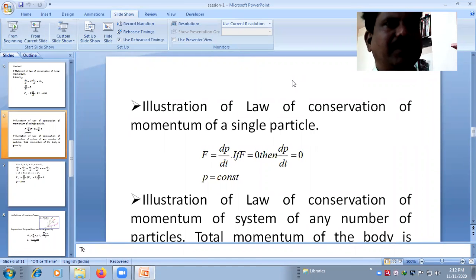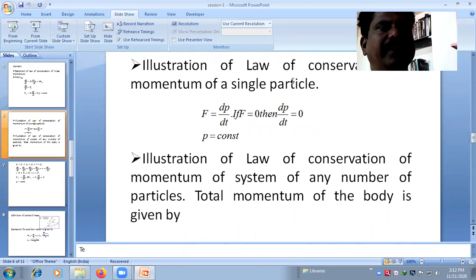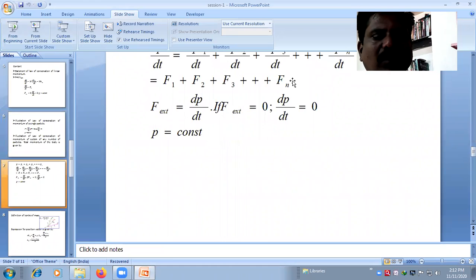Sorry for the disturbance. The same thing can be explained for two particles, or if the system contains any number of particles. Suppose your system contains n number of particles.